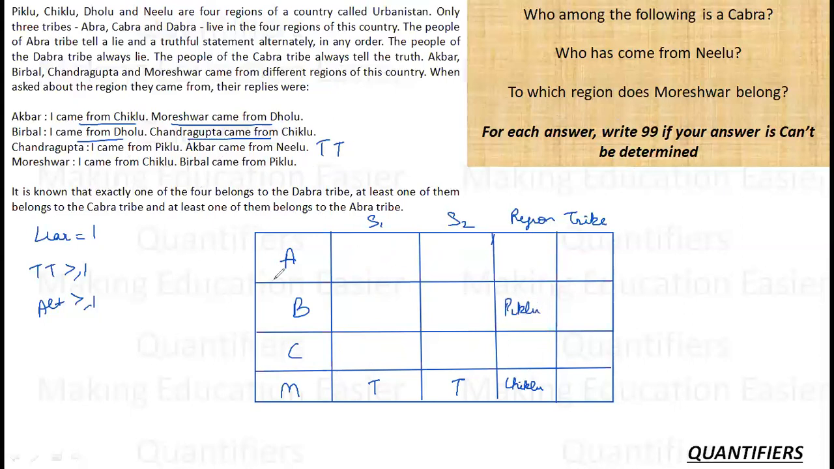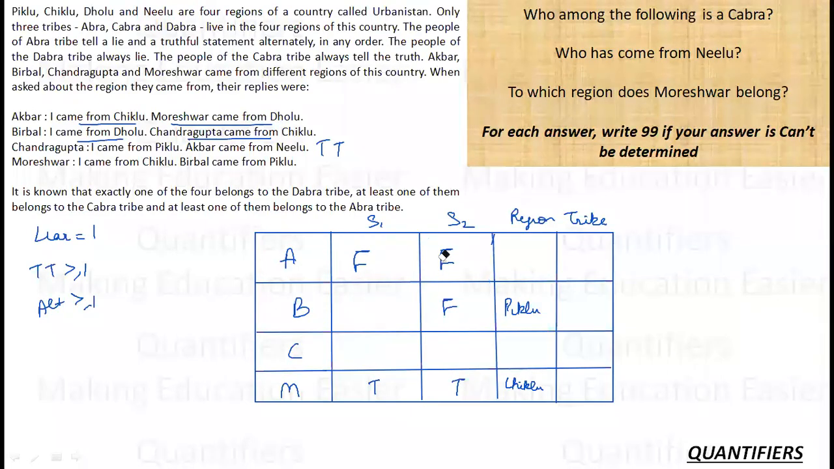Let's analyze the statement. Akbar says I came from Chiklu is a false statement. Mureshwar from Dholu is a false statement. Birbal says I came from Dholu is a false statement. Chandragupta is from Chiklu is also a false statement. So these are both the false statements. So this is again a false case, which means my only true case was this previous one, in which I had assumed C to be the truth teller.